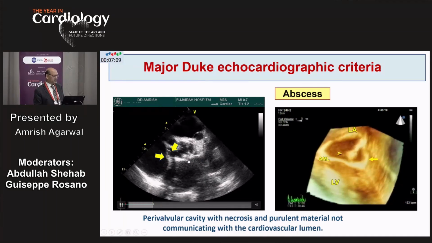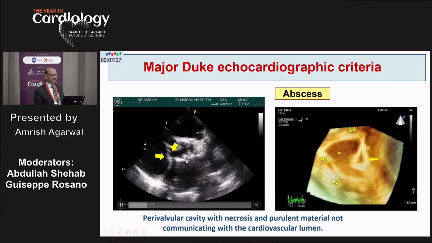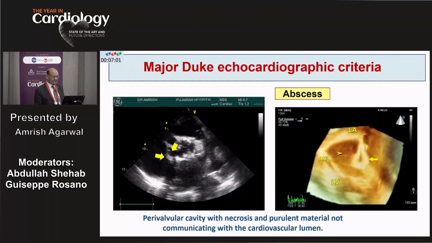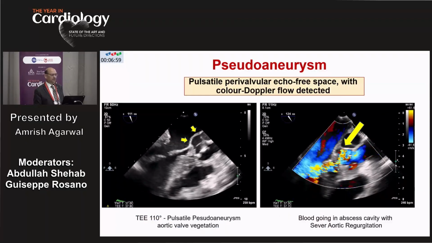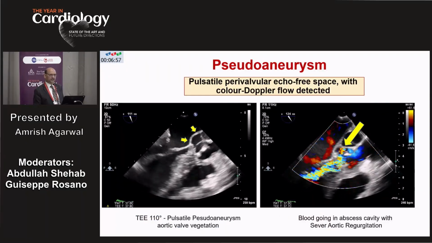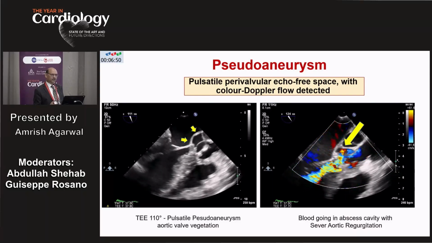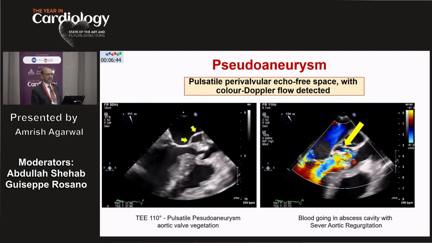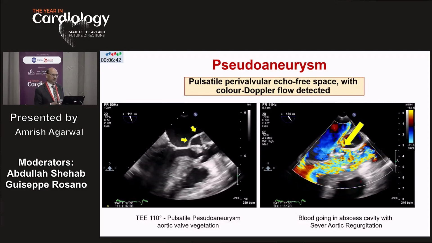Sometimes these perivalvular abscesses tend to rupture inside the intracardiac cavities, and in that case they are transformed into a structure which we call a pseudoaneurysm. A pseudoaneurysm is nothing but a pulsatile perivalvular echo-free space. Why echo-free? Because the purulent material was there. Now the purulent material is discharged into the bloodstream, and you can see very clearly on color flow imaging that blood is going inside the cavity and coming out.